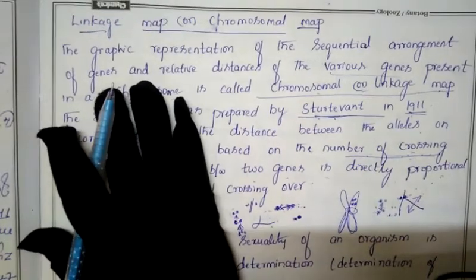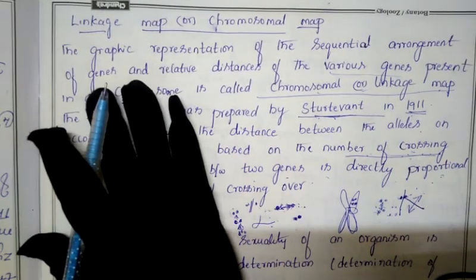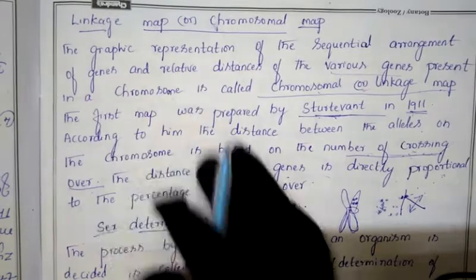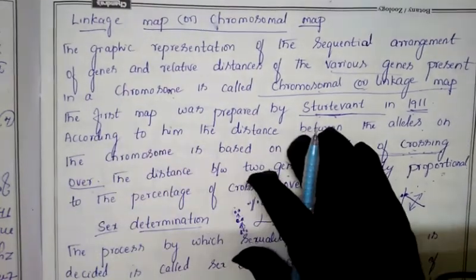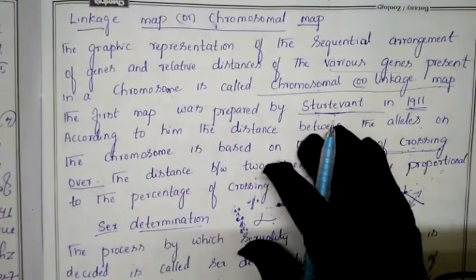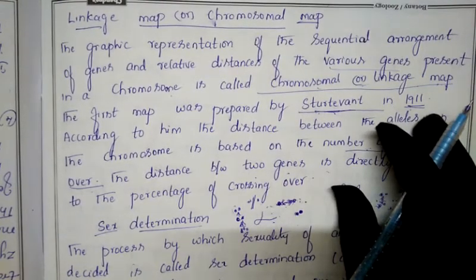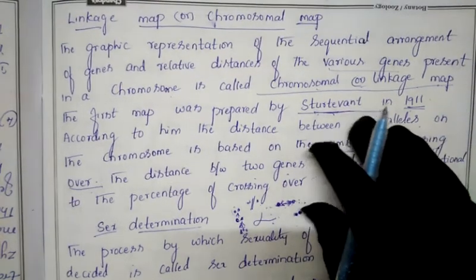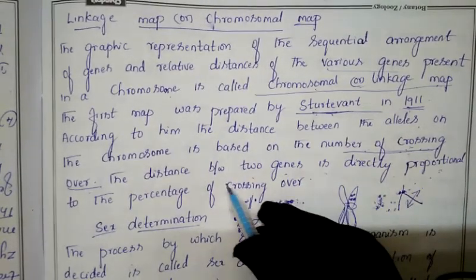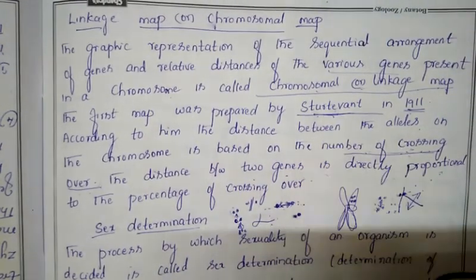So this is the meaning of chromosomal mapping. This may appear for 1 mark: define chromosomal mapping. Or else, who prepared the first chromosomal mapping, and in which year? Sturtevant in 1911. According to Sturtevant, what is the conclusion given about chromosomal mapping? This is the conclusion given by Sturtevant.